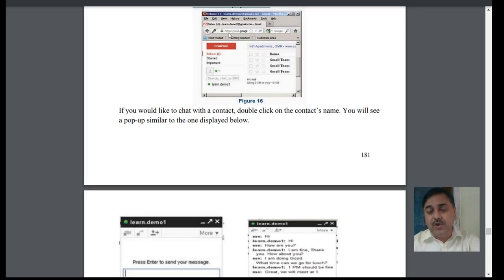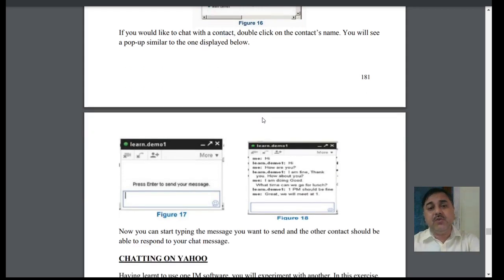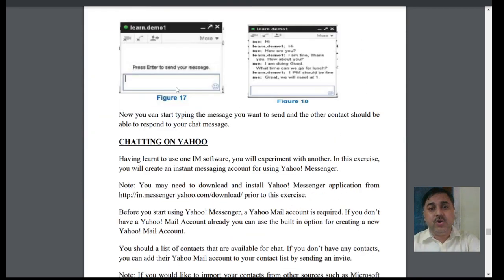A window will come, and in this window you can select the contact by double clicking on the name, or whomever you want. Then you can enter the message that you want to send to him. This way you can do it.